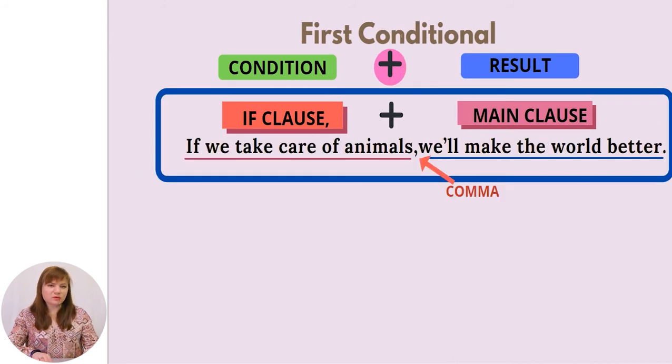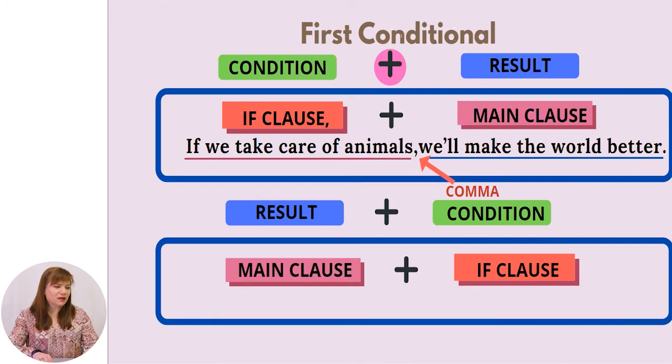Let's discuss a little bit about the comma that we have seen in the example, separating the two parts of the sentence. If we take care of animals, we use a comma to separate it from the main clause, or the result. If we change the order of the sentences, we should know that the comma is not used. Let's see.